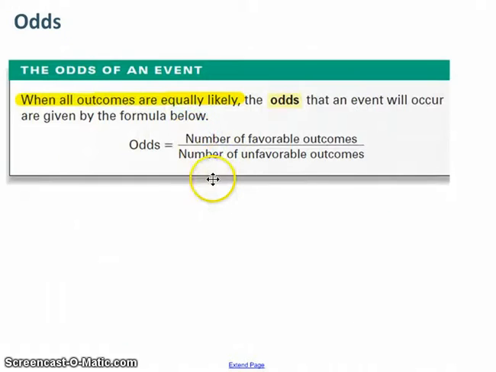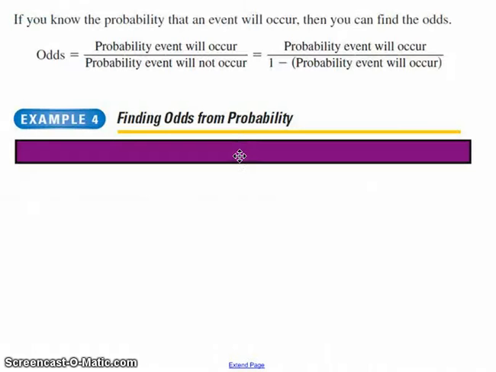So that's all they're trying to say here. As long as it's not biased, as long as the odds aren't stacked, this formula will work. So don't worry about that. I'm not going to give you any questions where there's any kind of odds stacked against you. The formula is simply odds equals number for over number against.